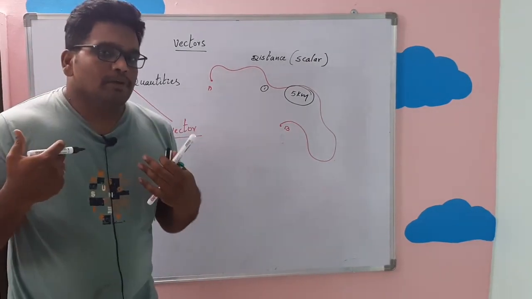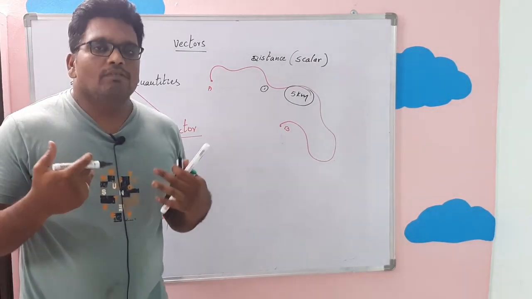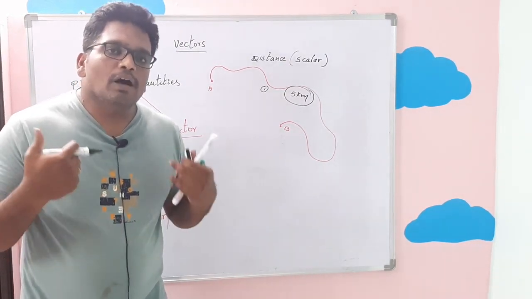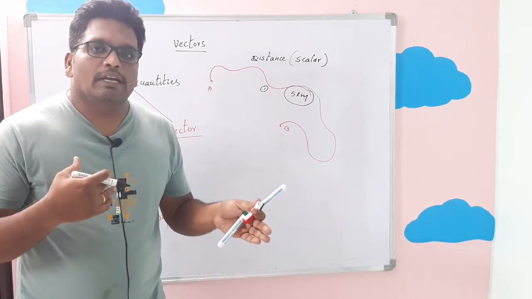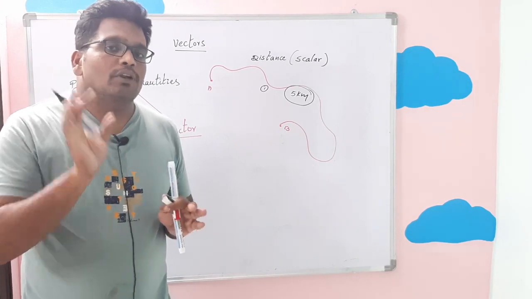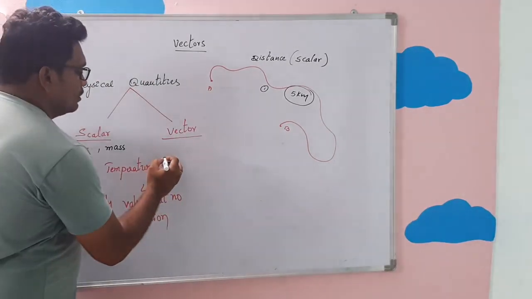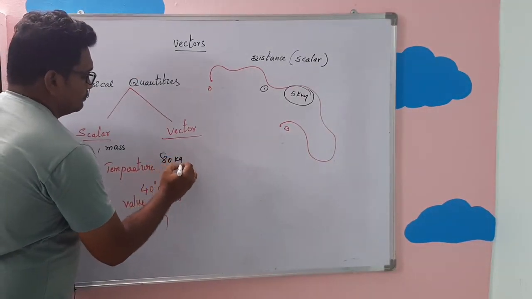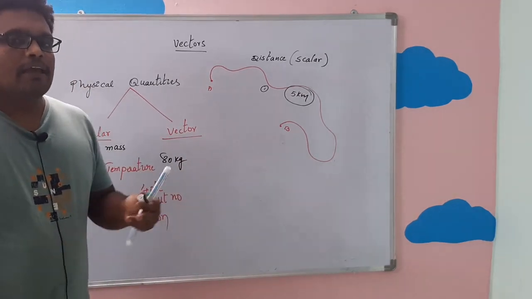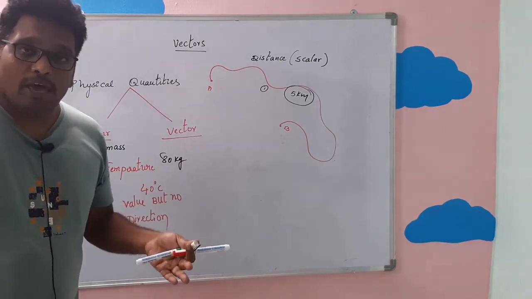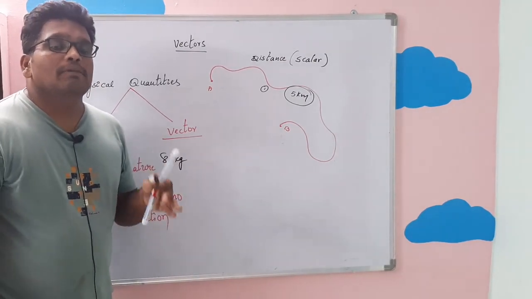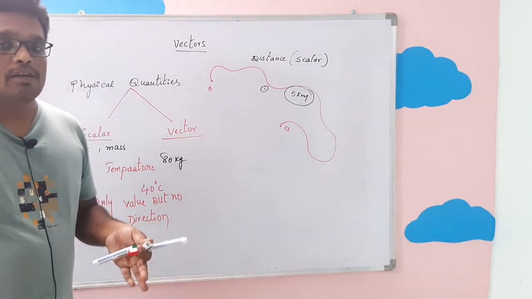Okay, I have mass in my body. If you ask me in return, sir, in which direction do you have mass in your body? How can I say? I cannot say my mass in my body is from left to right, or from one finger to another finger. In this way I cannot explain, but I can give a particular value for my mass. Example, 80 kgs. So if my mass is 80 kgs, I can give only the value for the mass, but I cannot give any particular direction for the mass in my body, which means the matter present in my body.